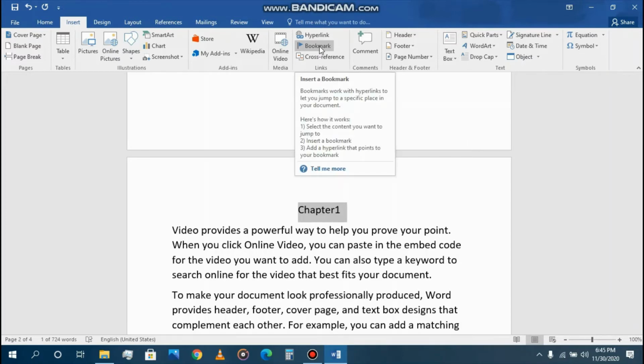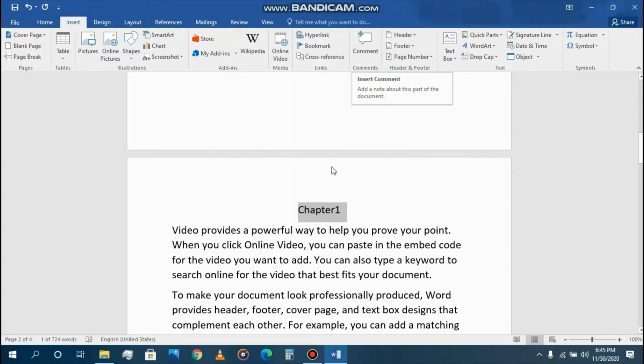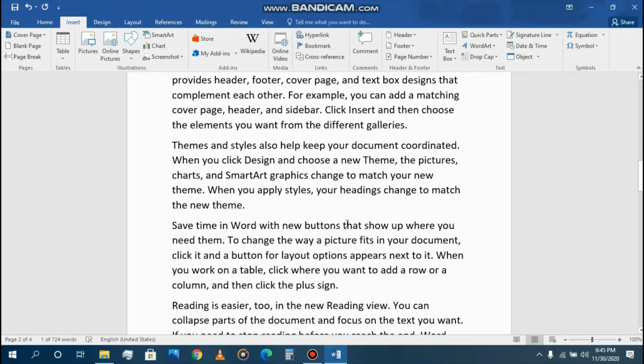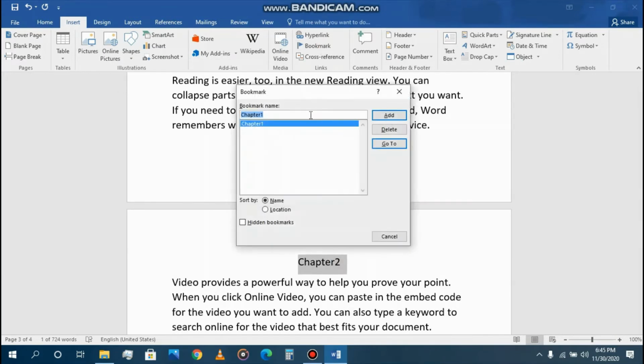I have selected chapter 1 and clicking bookmark inside the Insert tab, and its name I'm giving chapter 1 and adding to bookmark. Again going to chapter 2 and bookmark name, add chapter 2 and add.